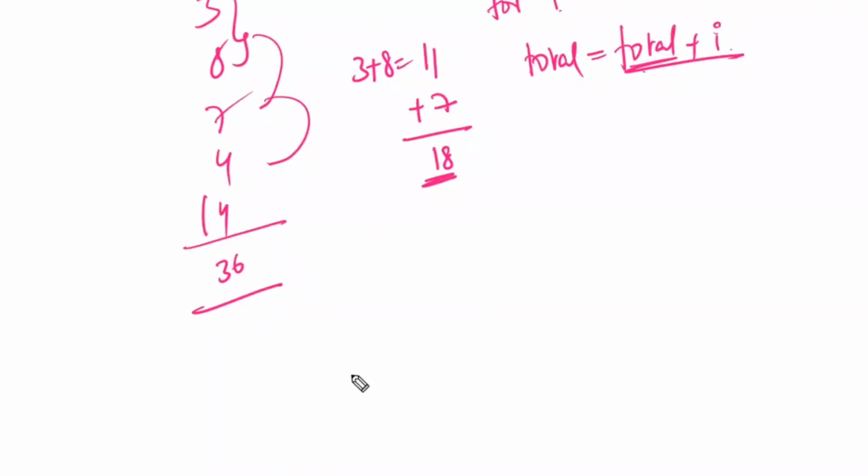Then we have to write that one. After understanding this one, we have to write total is equal to 0. Now what happens? 3 will enter into the loop. 0 plus 3, and I'm going to get the total as 3. Now this is the new total.